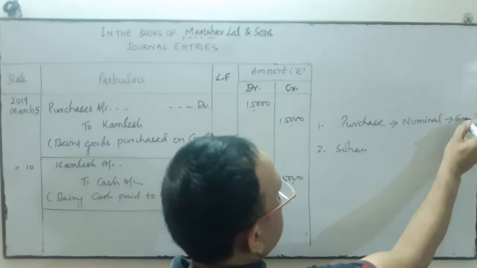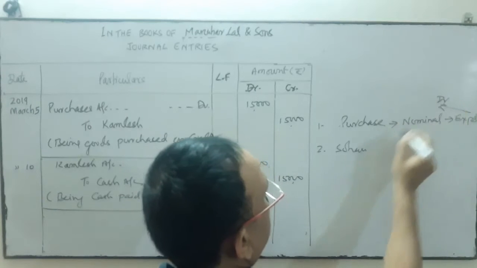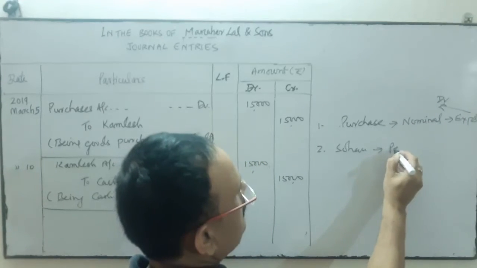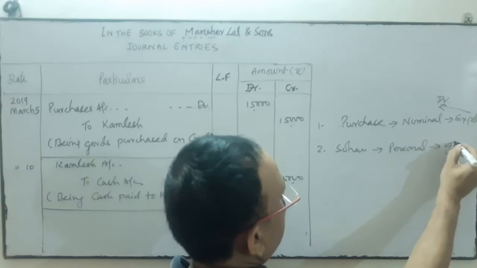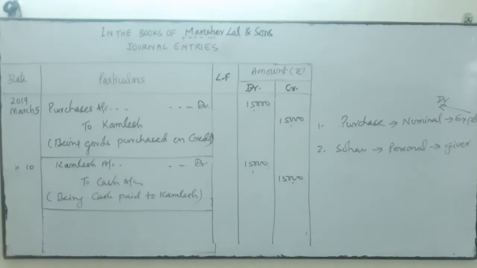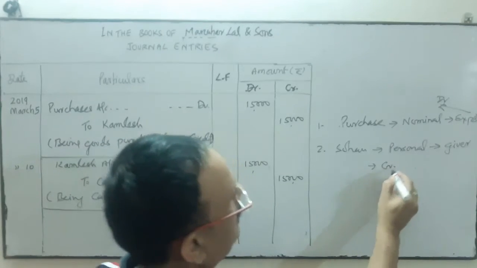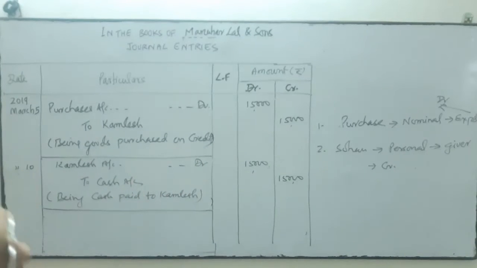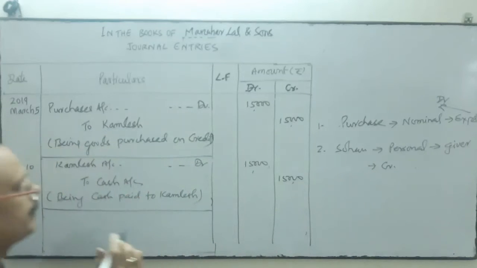And all expenses and losses are what? Debit. Sohan comes under personal. He is the giver, because we purchase the goods from Sohan. He is giving us, so his account will be credited. So the entry will be purchase debit and Sohan account credit.